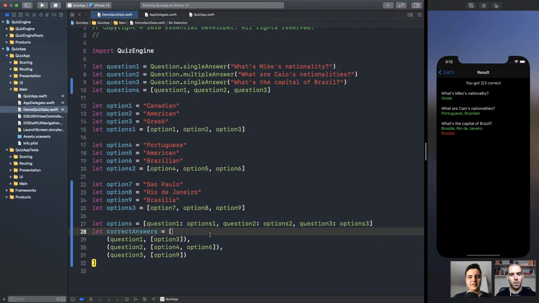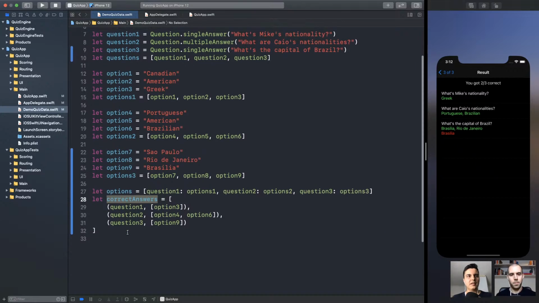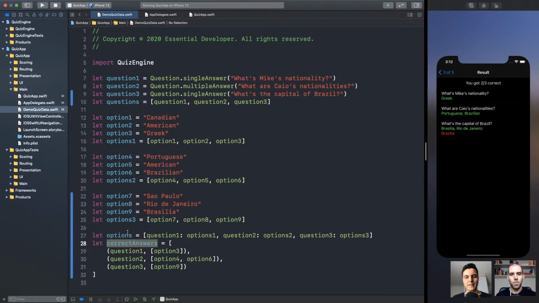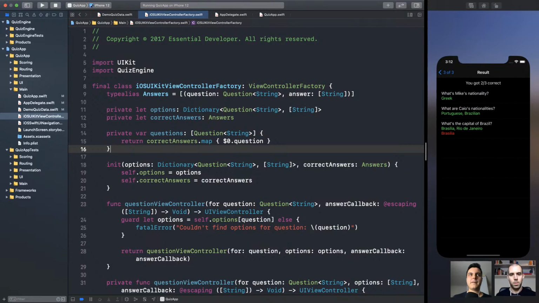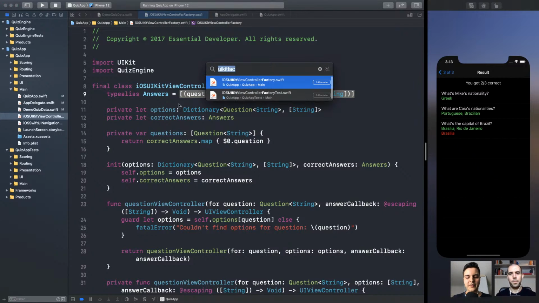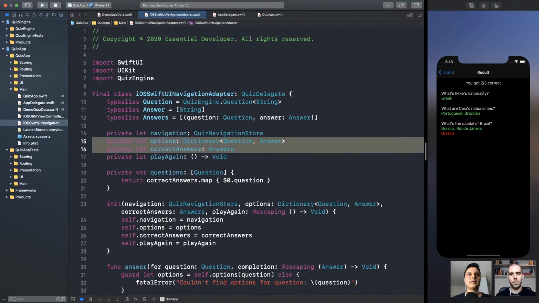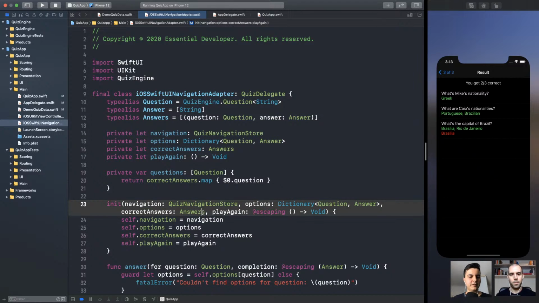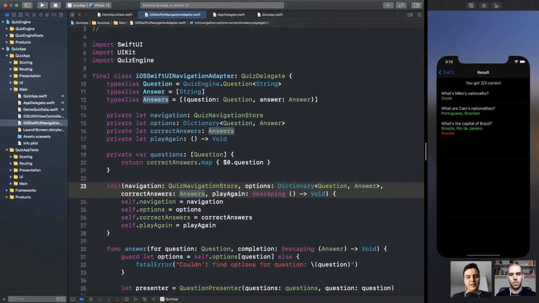Moreover, this quiz data is scattered into separate constants, right? We have the questions, the options, and the correct answers. You need to pass these primitives to clients as well. For example, we have the UIKit view controller factory. It needs to be created with the dictionary of options and the correct answers, which is the array of tuples. Again, primitives and primitives. The same thing in the SwiftUI navigation adapter. Again, the same primitives all over the code base. So clients need to know how to use those primitives.